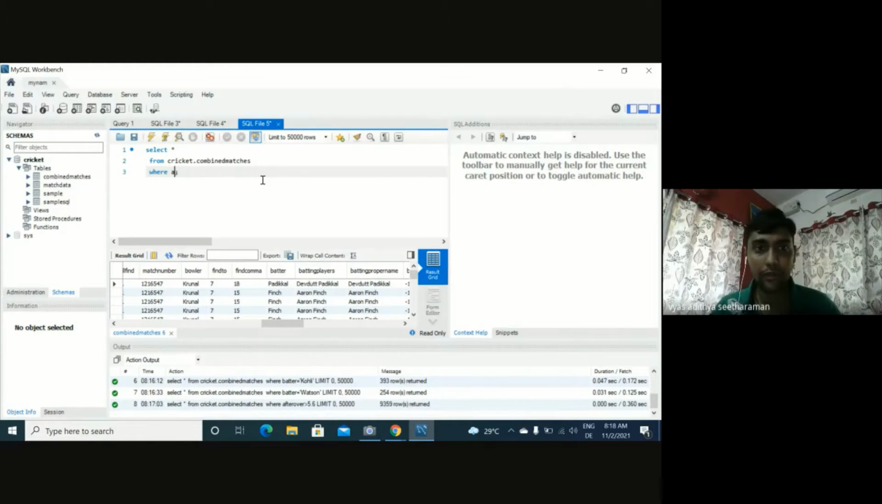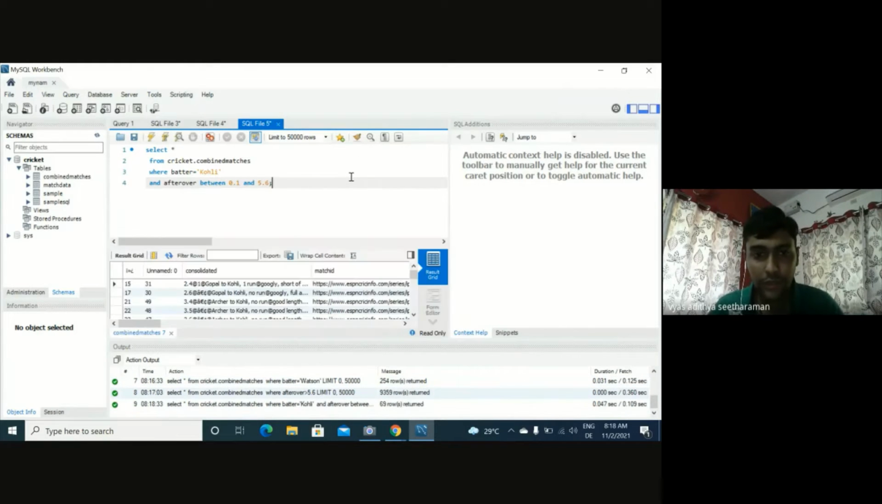Then we could simply put this condition where we say batter is equal to Kohli, similar to our last example. That is one condition. Then you put an AND, as you see, it's like English, and then you can say over, which is the thing we want to put a condition on. It should be between 0.1 and 5.6. Okay, perfect.